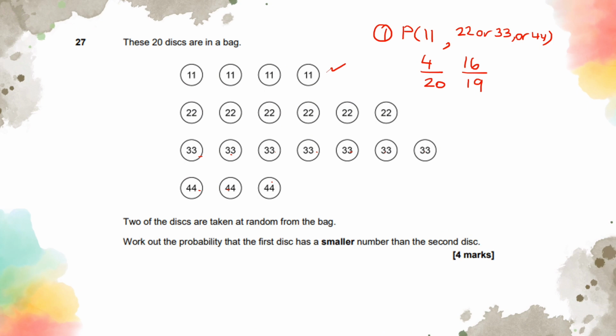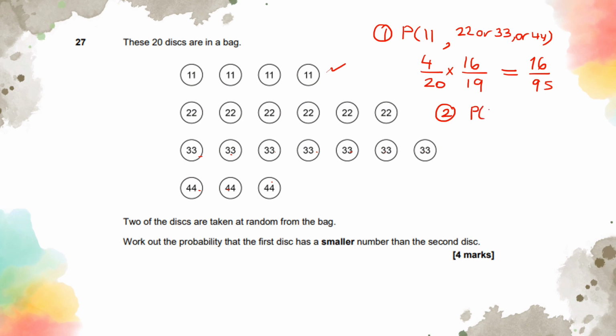So the first possibility that I can have is I can pick 11 first, which is 4 out of 20, and I can pick 16 out of 19, which could be any of these, like 22, 33, or 44. So when I times these and simplify, you're going to be able to use this on your calculator, so you will be able to get the answer of 16 out of 95. That's option 1, okay?